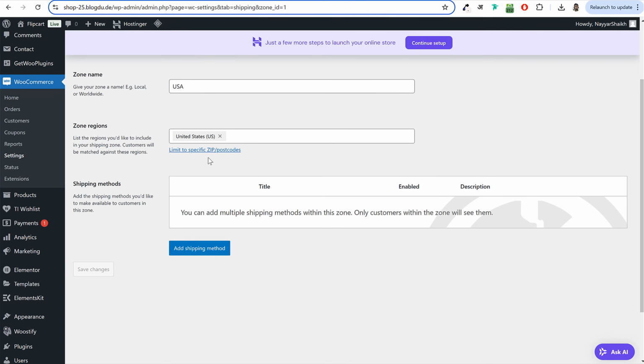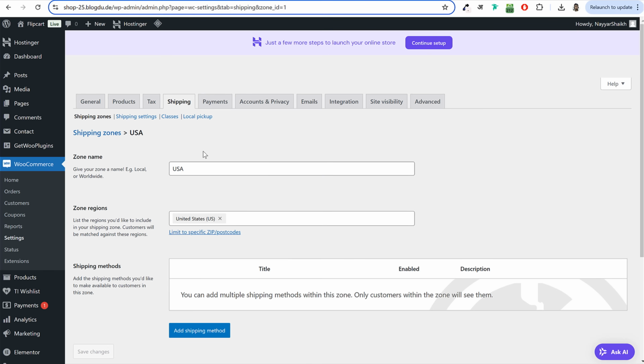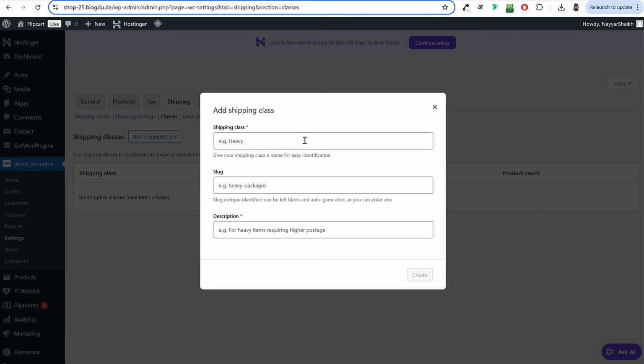Now whatever shipping rate you want to charge. Now before that, before we add a shipping method, I want to create different classes under shipping and I'll explain why. Click on classes over here. And now click on add shipping class. The reason we create different shipping classes is because you might be charging different shipping rates based on different types of products. For example, if I'm selling t-shirts, and with that I'm also selling televisions, and maybe also refrigerators. Obviously shipping or delivering a t-shirt is very simple, very inexpensive, but delivering or shipping a refrigerator or a television is very expensive and very difficult. So we want different shipping charges for different products.